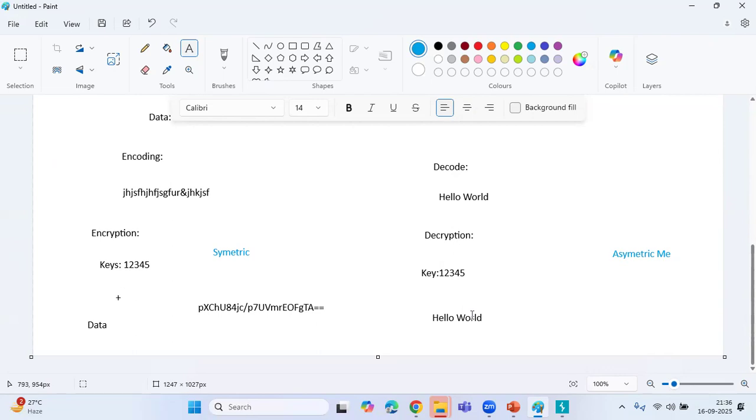So that is the main difference. These keys are called the public key and private key.